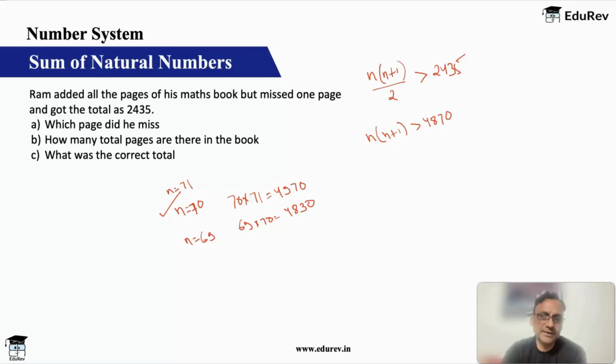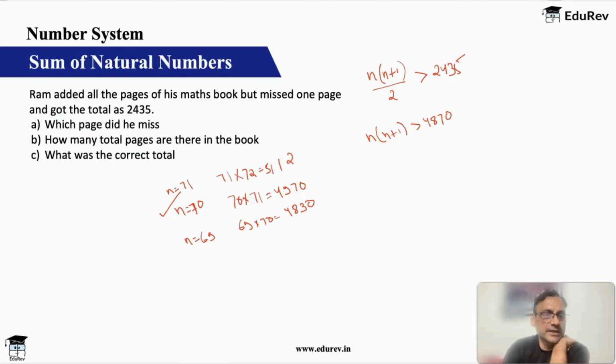So if I take n as 71, then this becomes 71 into 72, which is how much? 2, 14 and 7, 21, 2 carry 49, 50, 51. You'll get this as the total 5112. And I'll tell you why 5112 is not possible. Let's for the time being stick to n is equal to 70.